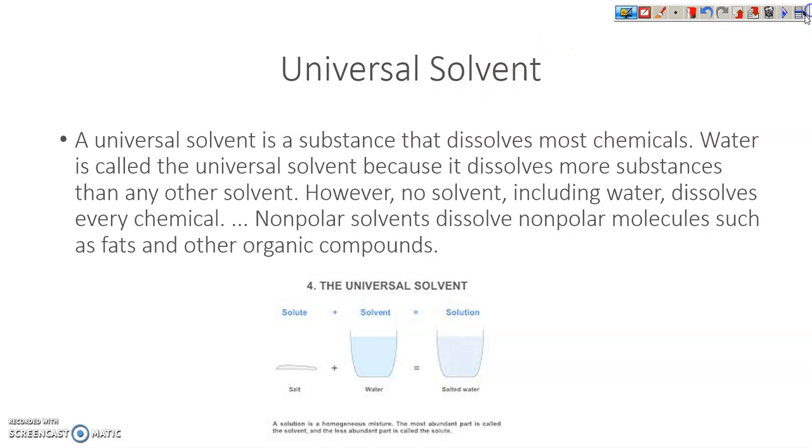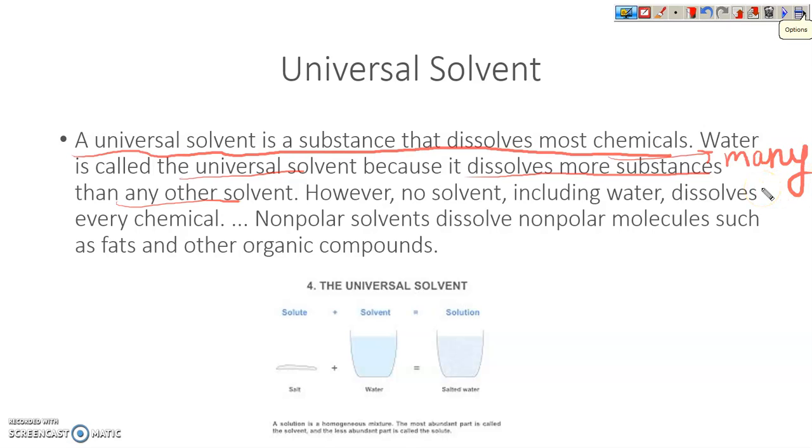Now we will discuss universal solvent. A universal solvent is a substance that dissolves most chemicals. Water is considered a universal solvent because it can dissolve many substances. I'm not saying that it can dissolve every substance, but mostly it can dissolve many substances. Water is called universal solvent because it dissolves more substances than any other.